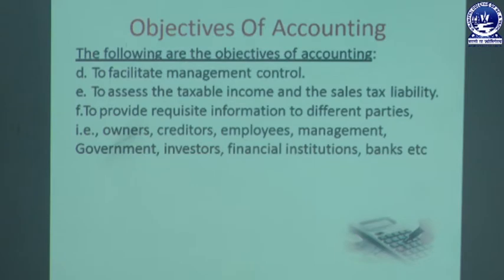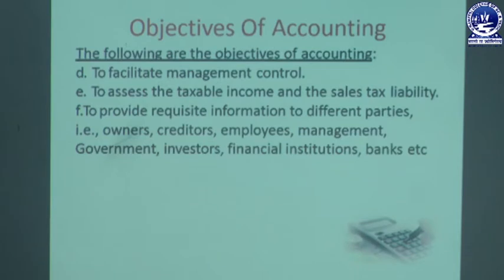Then the fifth point is to assess the taxable income and the sales tax liability. Based upon the income or the profit of the organization, the business must find out the taxable income. That means, upon the amount of profit, how much tax must be paid to the government, and if any amount of sales tax is there, that must also be paid to the government. So whatever tax liability is there, that must be assessed and paid to the government